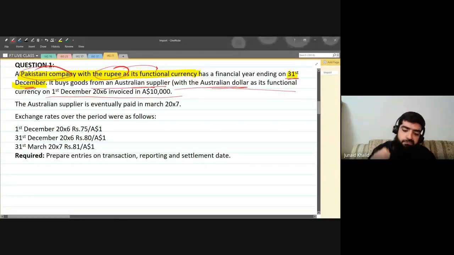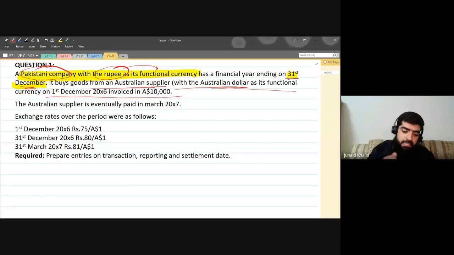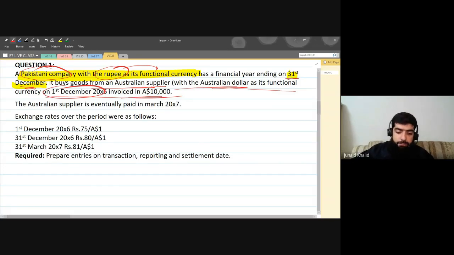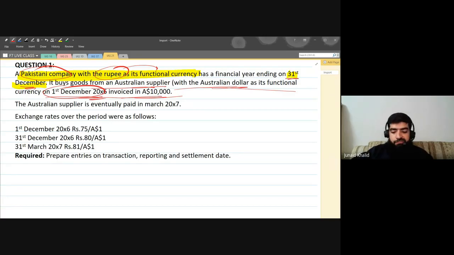It's not for us. Our functional currency is Pakistani rupee. On 1st of December 2006, invoiced in 10,000 Australian dollars, which means we bought goods on 1st of December 2006 for 10,000 Australian dollars.